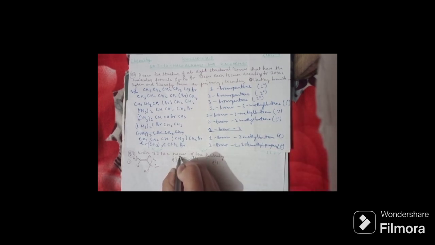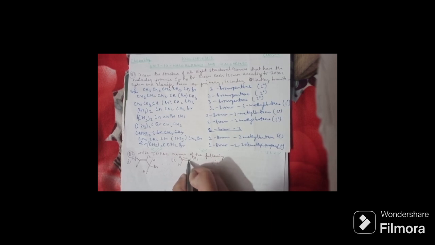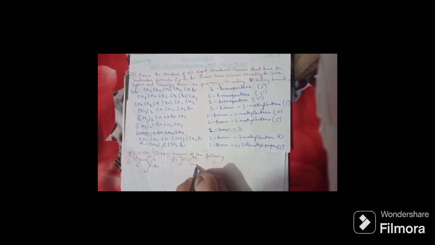So let's go for the second one here. The second structure we have: double bond with CH3, and here it is H, and then we have H here as well, carbon, and then we have H, Br, CH3. This is the second figure.